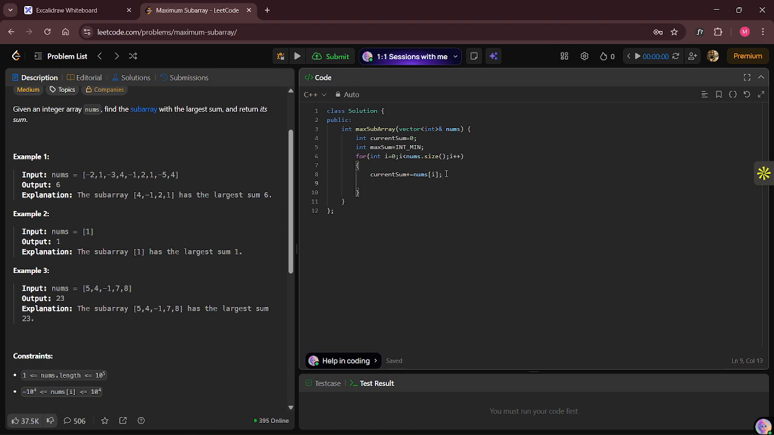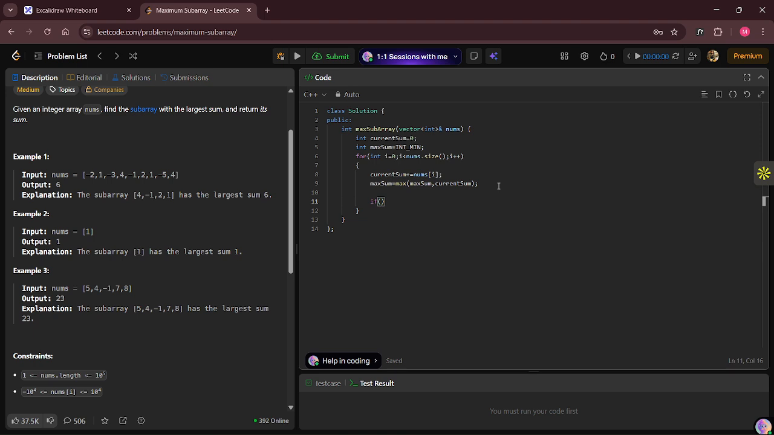And then after this, we are going to update our maximum sum. After adding the element into the current sum, we are going to check and update our maximum sum so that we can get the maximum possible sum. Max sum is equal to max of max sum comma current sum.